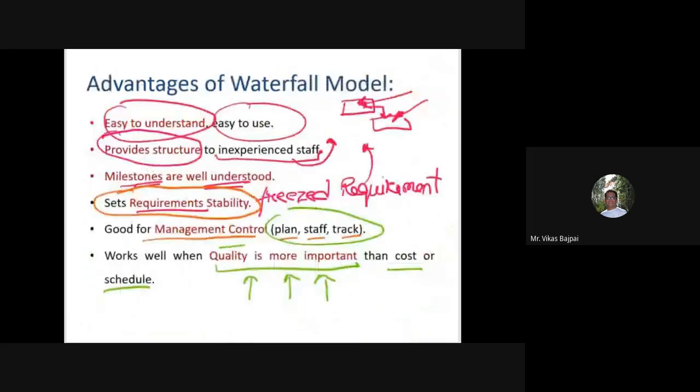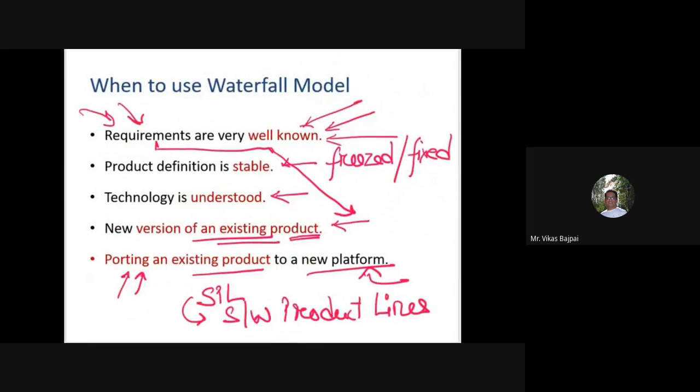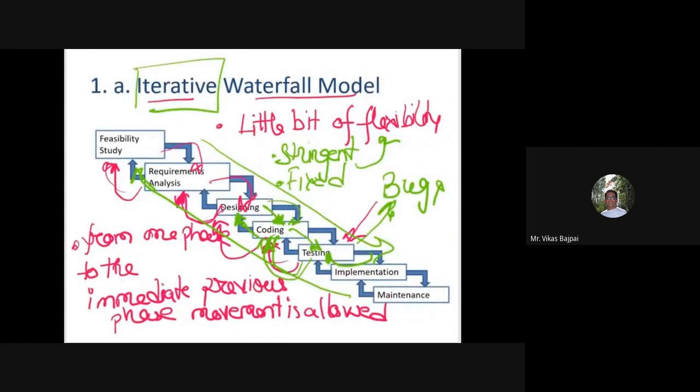And then we saw some of the advantages of the waterfall model, some of its drawbacks, and when to use it. And then we saw that there is a possibility of bringing a small change to this waterfall model because there were several drawbacks. So to overcome some of the drawbacks, we brought some minor changes. So this waterfall model became iterative in nature. So now this time we have an iterative waterfall model. So what we see is that we have an option of moving towards the immediate previous phase.